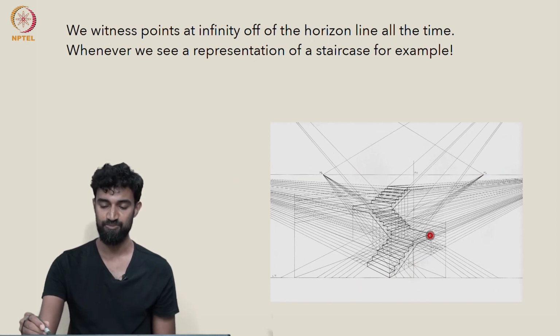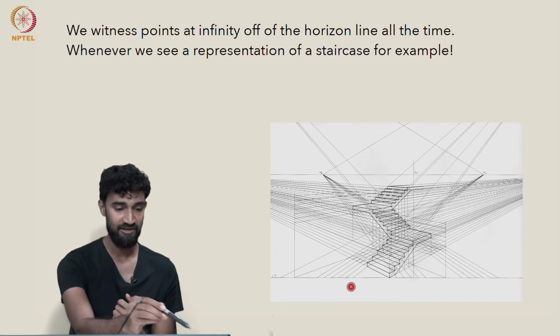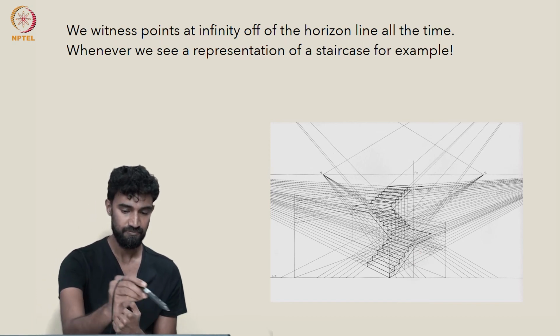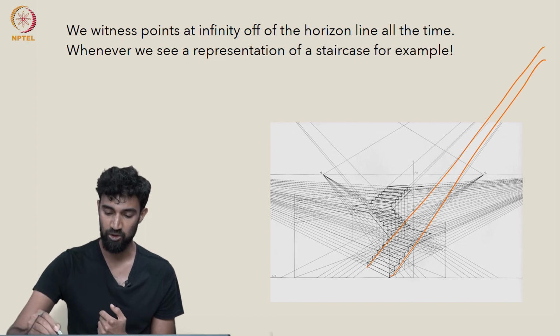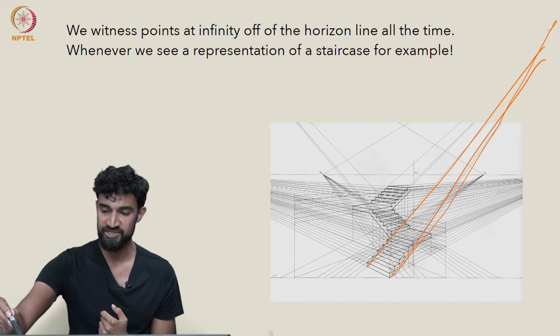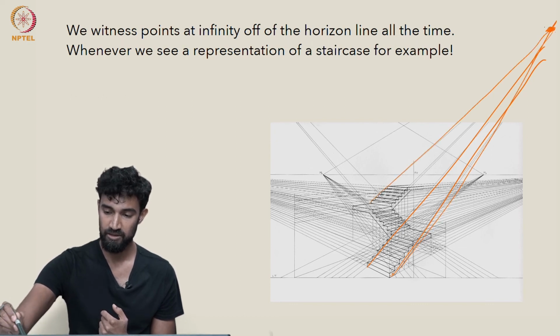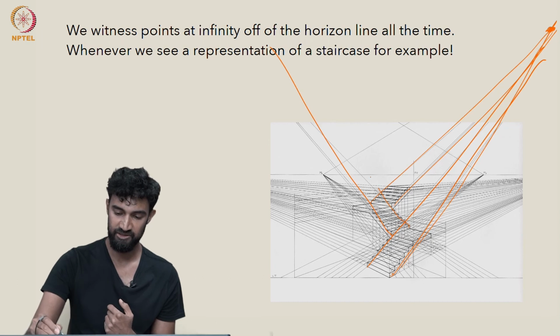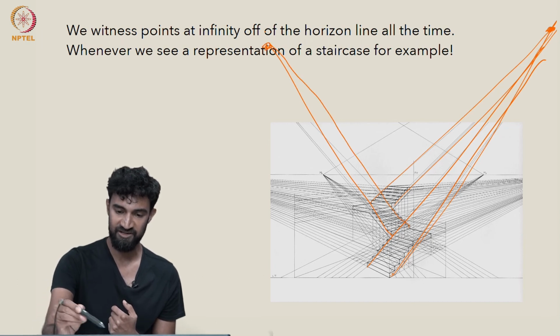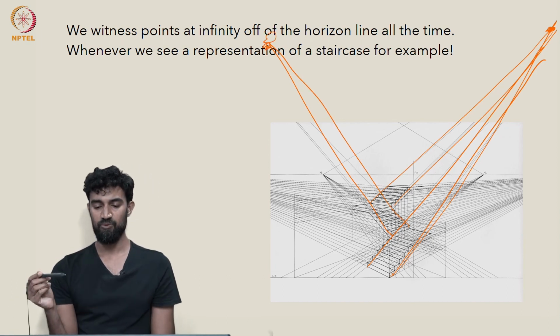But we also see points at infinity off of the horizon line, like these diagonal lines that are following the corners of these stairs, which will eventually intersect somewhere up here. So we have one there. Similarly, these stairs here will give us another point at infinity somewhere here.